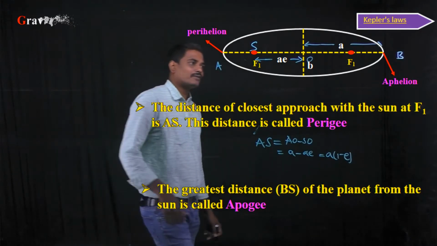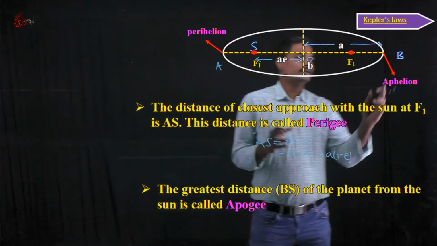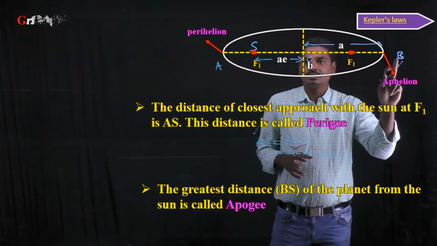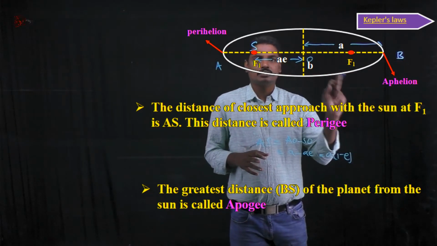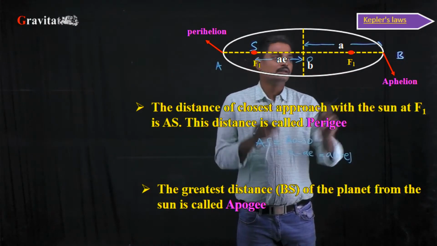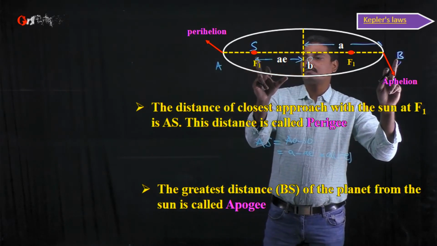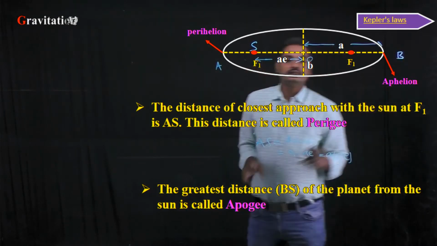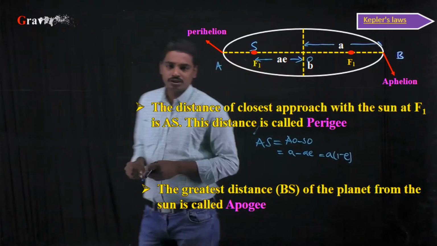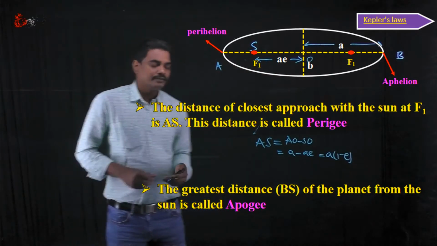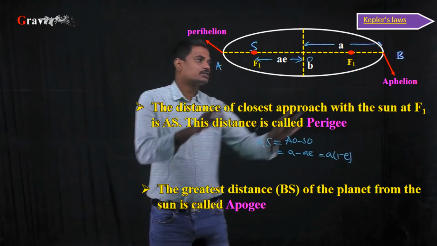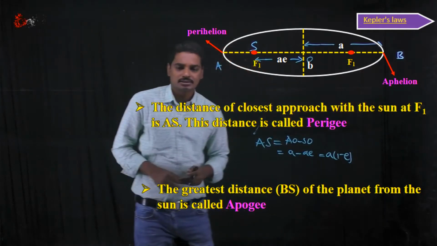Similarly, the distance of greatest approach, which means the planet located at perihelion is the farthest from the sun, the point which is farthest from the sun. So the farthest distance from the sun, we call it apogee, can be given by BS. So apogee is nothing but BS.